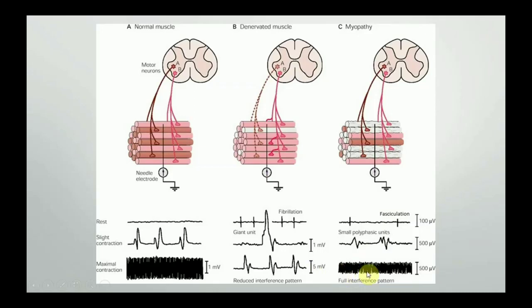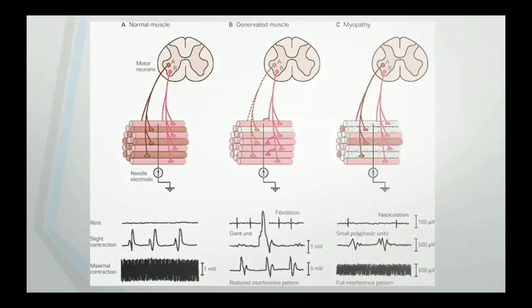When the person is instructed to do maximum contraction, again the interference pattern is normal, but the amplitude of the interference pattern is less than normal. So this is the normal interference pattern, this is for the myopathy. You can see the amplitude is less. So that is the difference between the normal muscle, denervated muscle, and myopathy in the EMG findings. Now let us see the video of how EMG recording is done.